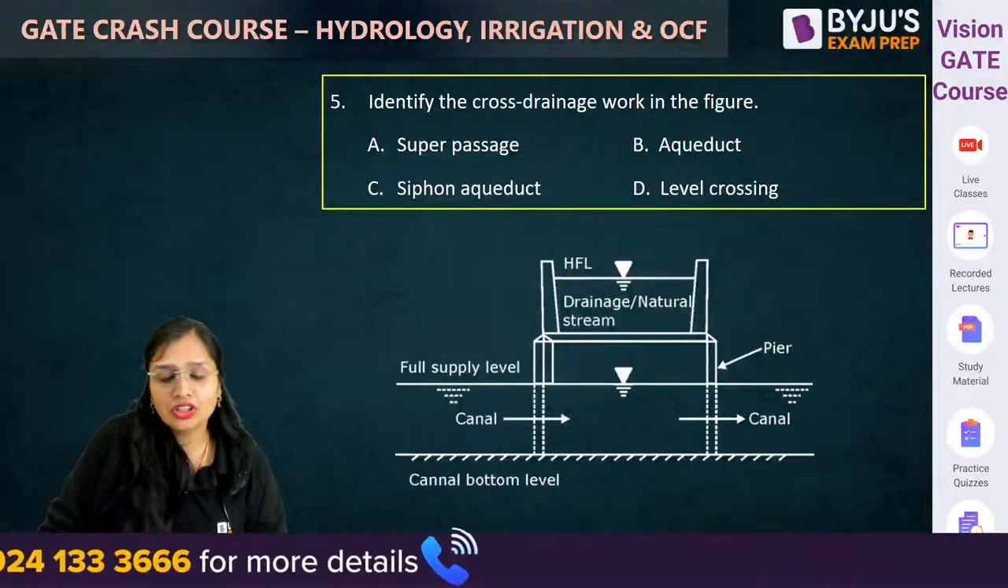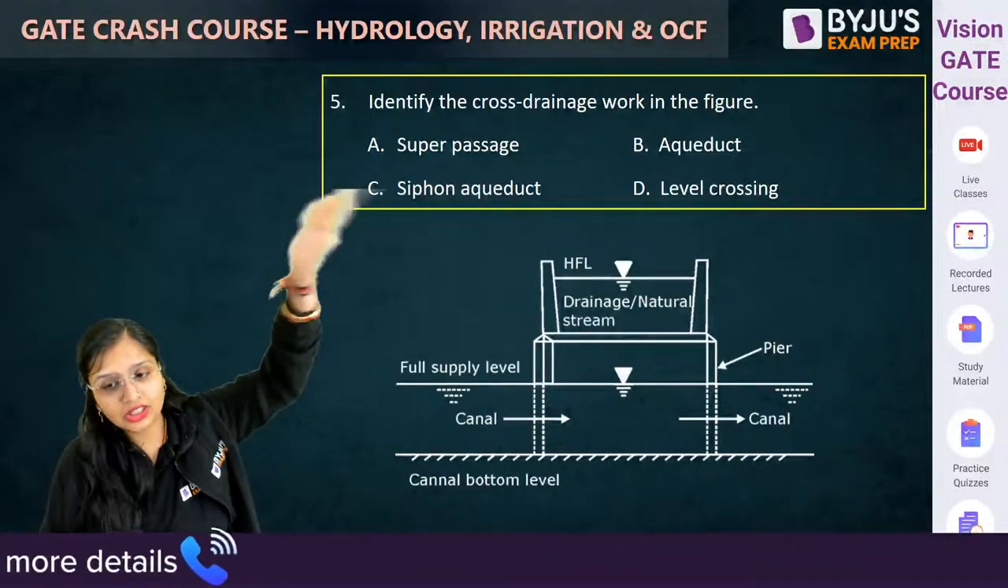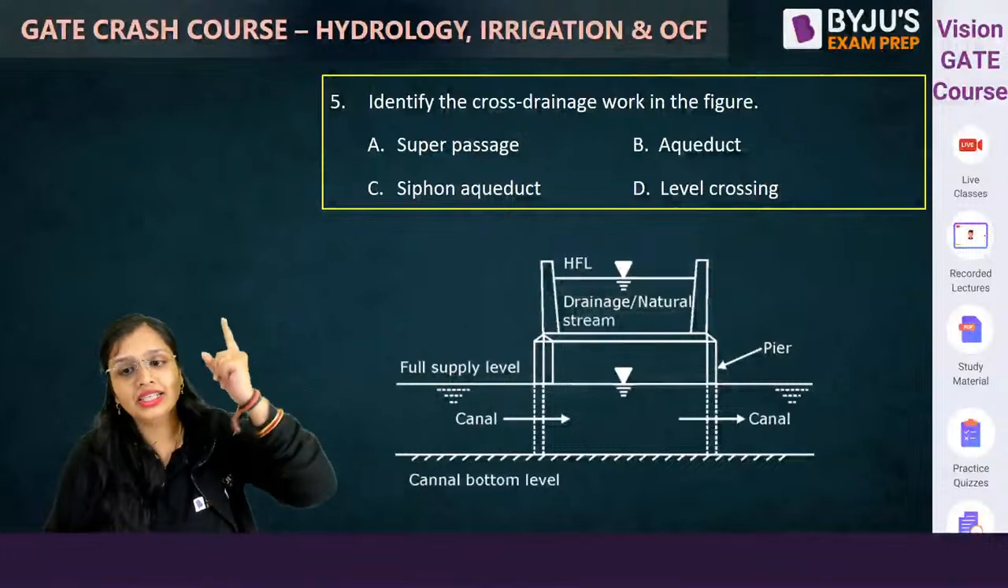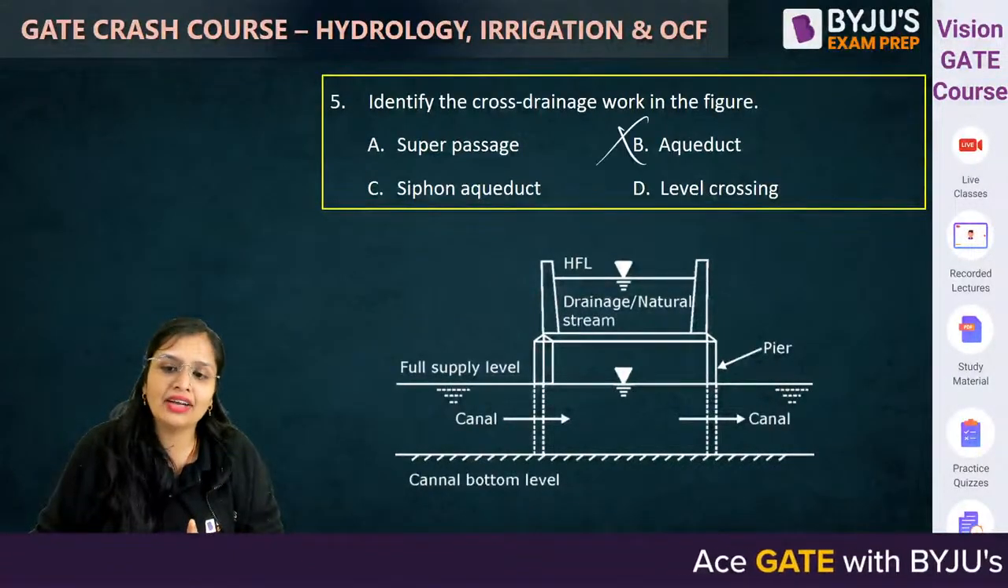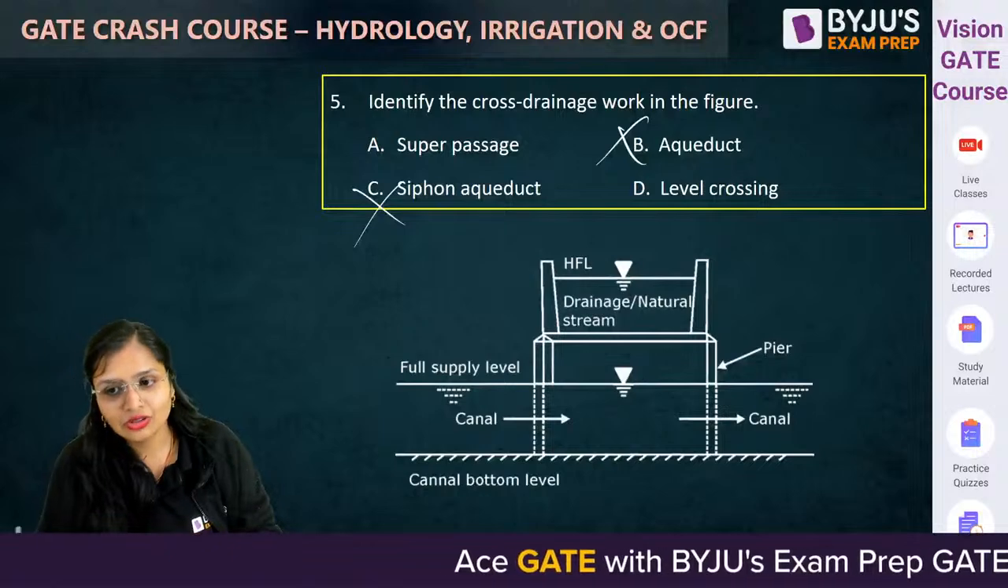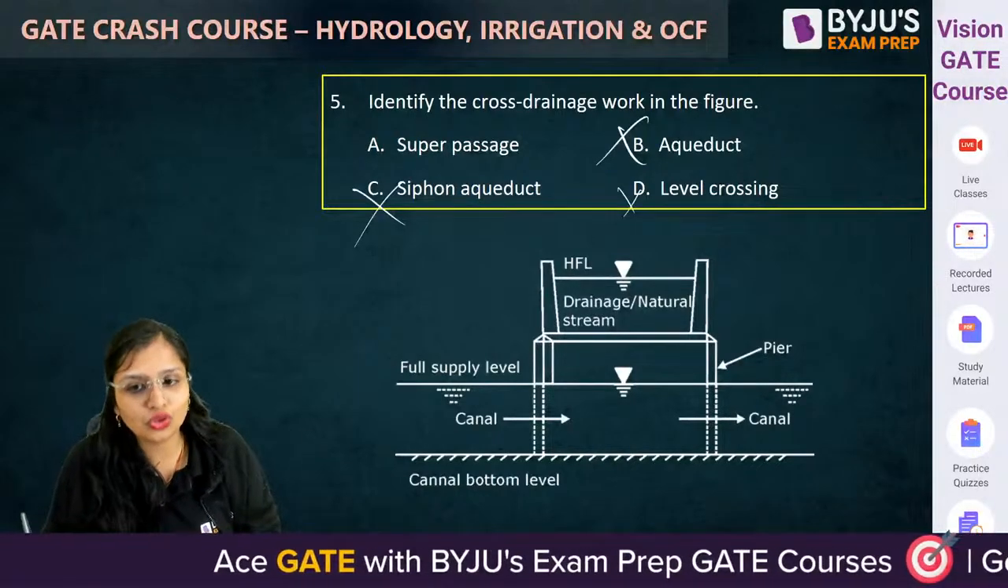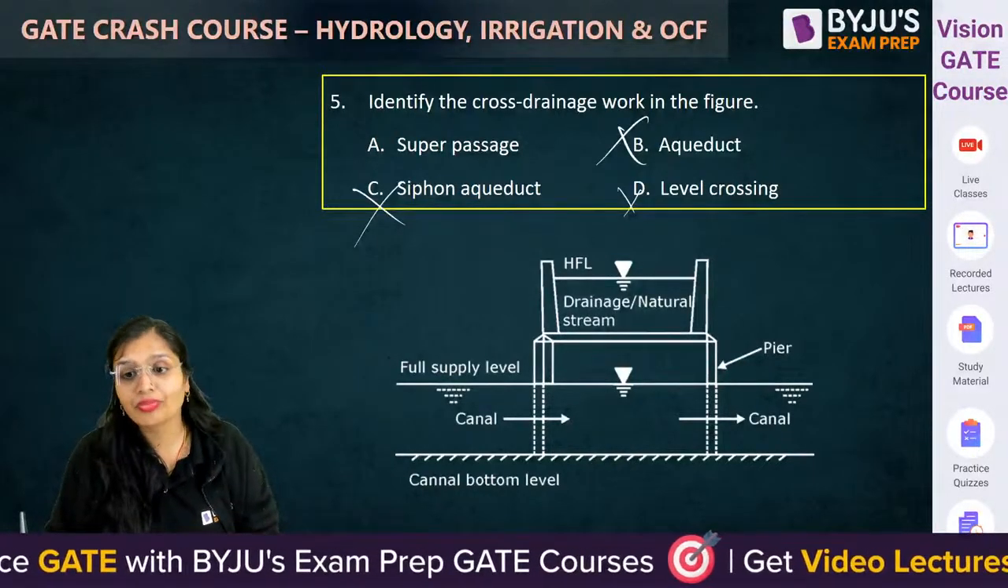See, first of all, drain is at the top, canal is at the bottom. So either it will be super passage or it will be canal siphon. So it can't be aqueduct, it can't be siphon aqueduct. Sab cut gaya. You're only left with super passage. But then also let me tell you.